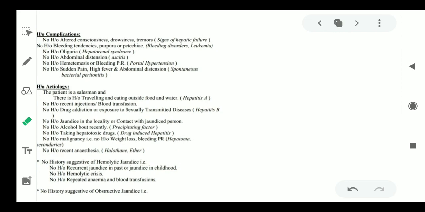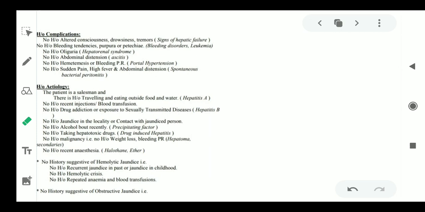So you are ruling out the diseases by this. There is no history; you will ask these patients. There is no history of bleeding tendencies, purpura or petechiae. These are bleeding disorders or leukemia. There is no history of oliguria, which we see in hepatorenal syndrome. No history of abdominal distension, which you know is seen in ascites. No history of hematemesis or bleeding PR.